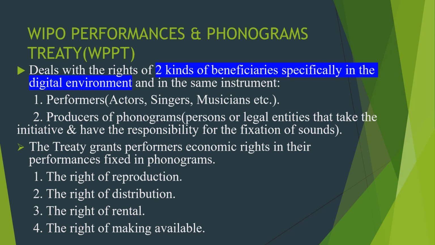Point number one is the type of rights: number one is the right of reproduction, number two the right of distribution, number three the right of rental, and number four the right of making available.